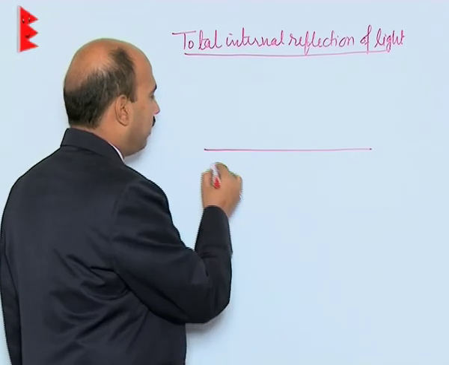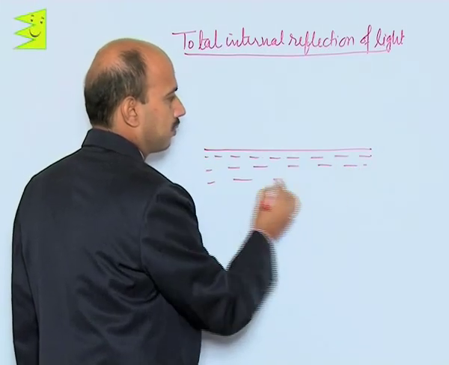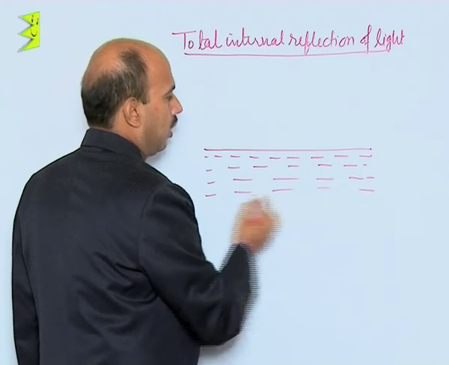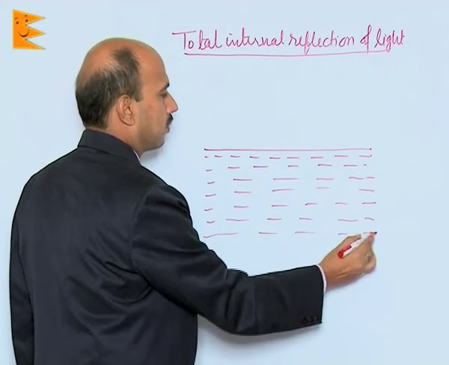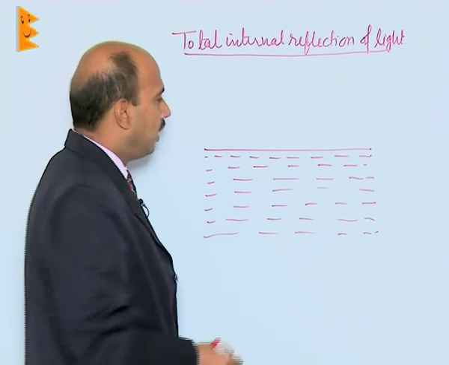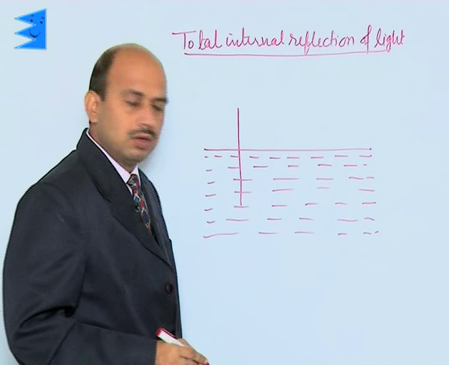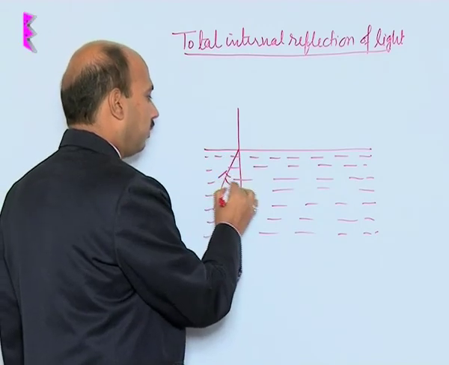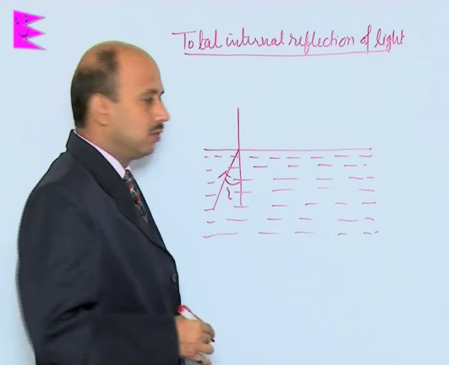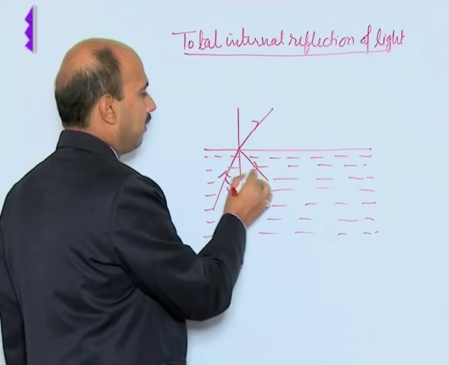Suppose this is the interface and this side is the denser medium. Now, in this denser medium, suppose I take the first example. There is this point here and the light ray is going in this manner. This is the angle of incidence I. Some part of the light is refracted and some part is reflected.